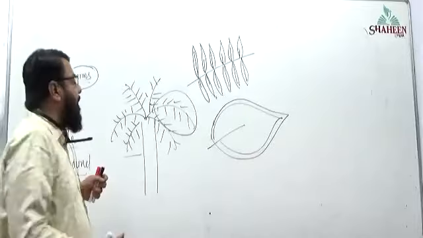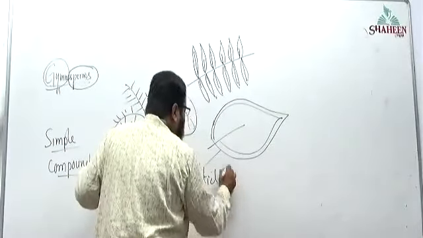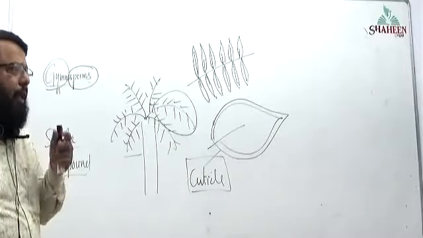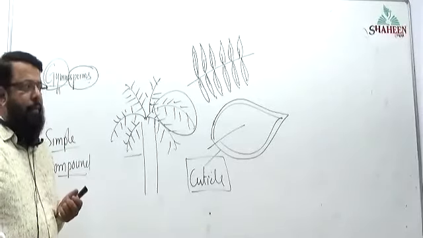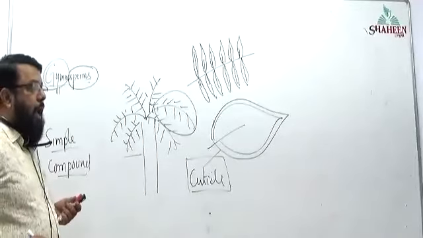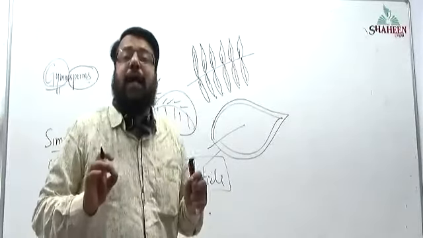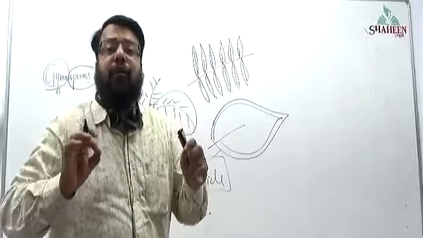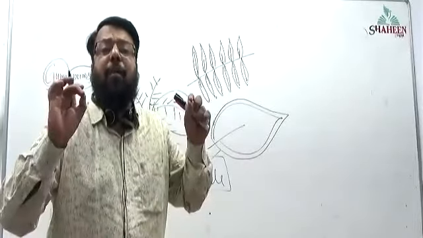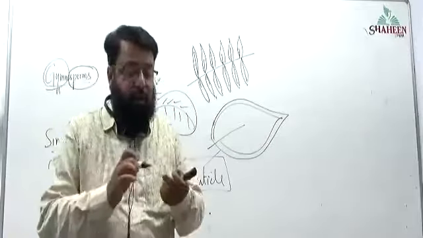The leaves are covered by means of cuticle. And why is this cuticle there? Cuticle is there so that the plant should not lose water in the form of water vapor.